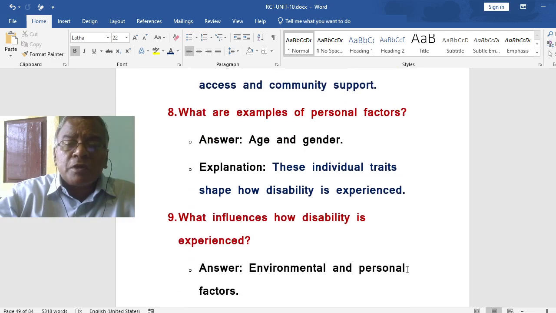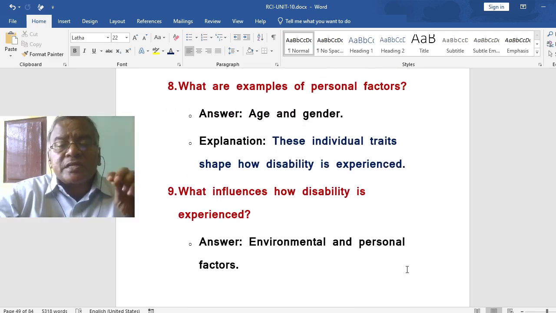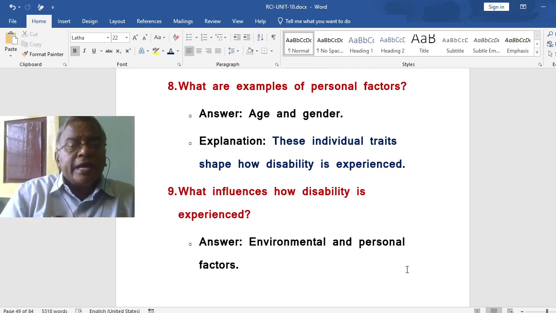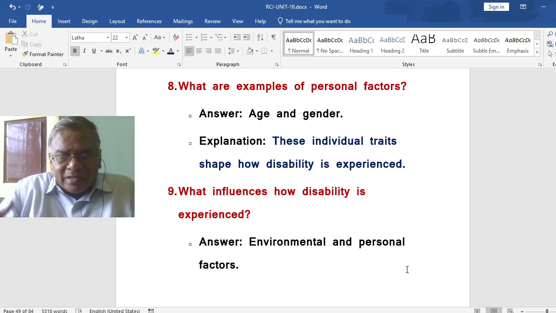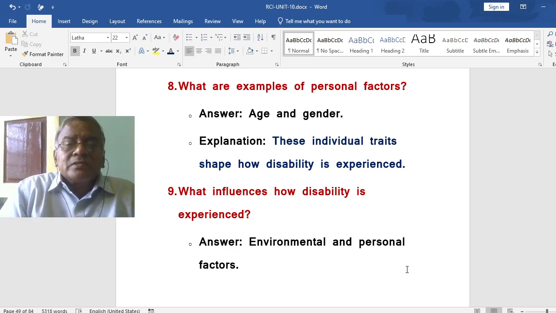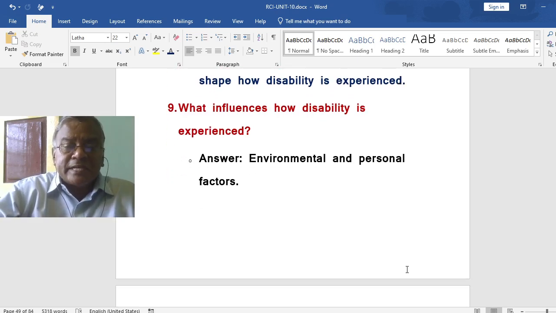What are examples of personal factors? Age and gender. These individual traits shape how disability is experienced. In old age, even a normal person cannot do certain functions. The entire body has weakened. That's the idea here. So, what are the examples of personal factors? Age and gender.